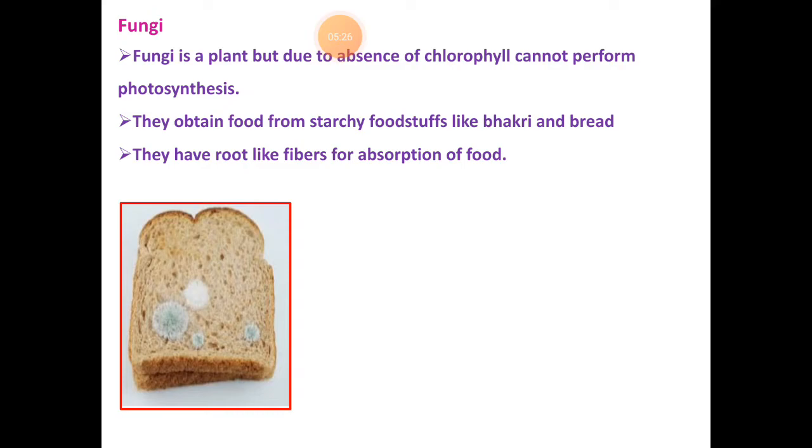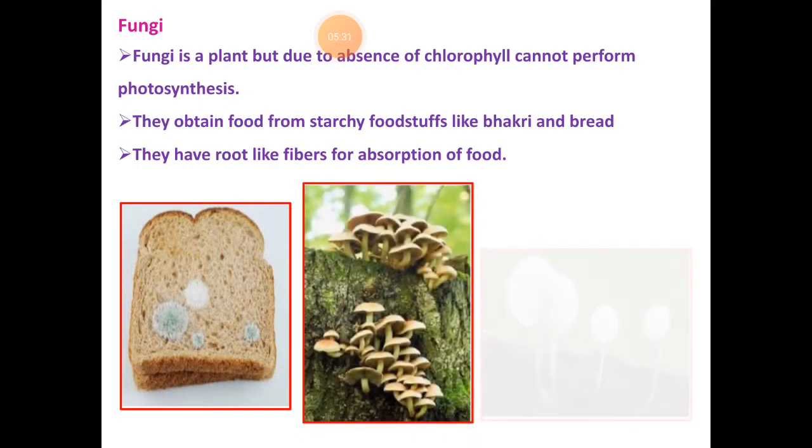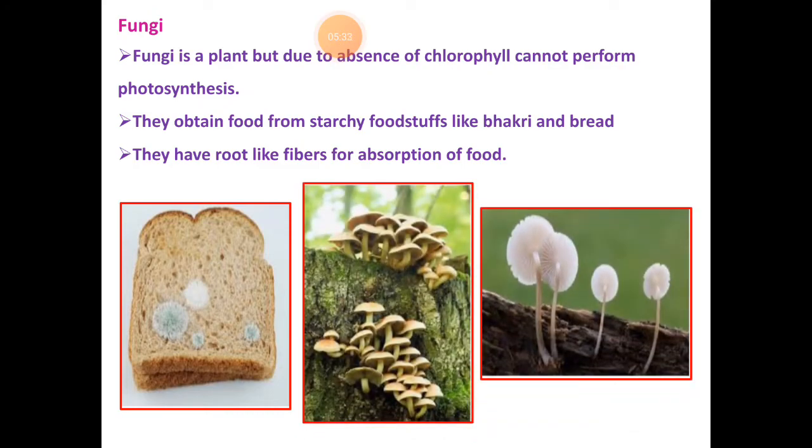They have root-like fibers for absorption of food. We also see such plants on the stems of larger plants or on stones. These are also heterotrophic plants because they can't synthesize their own food.